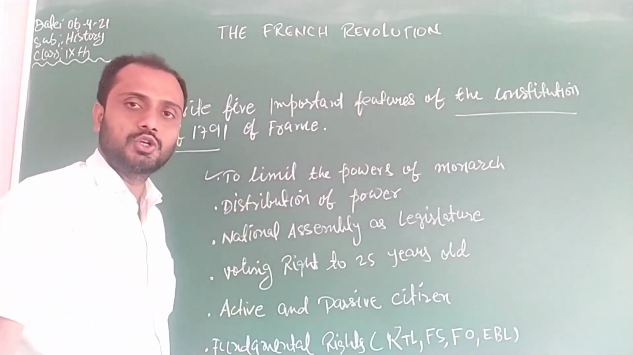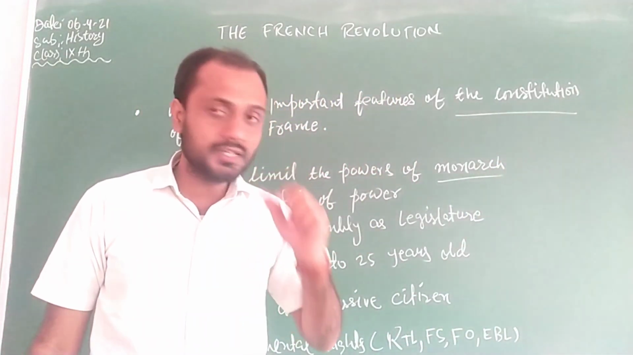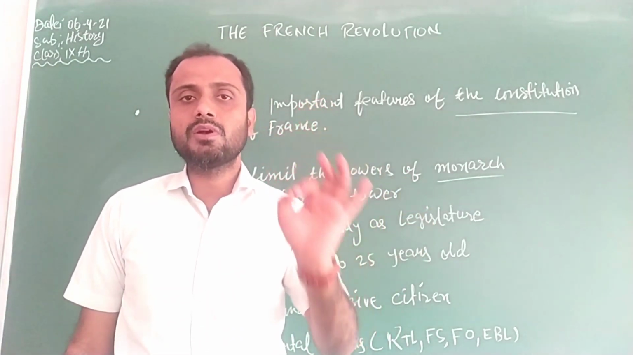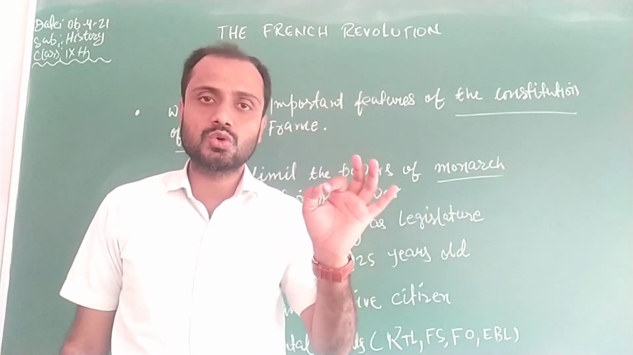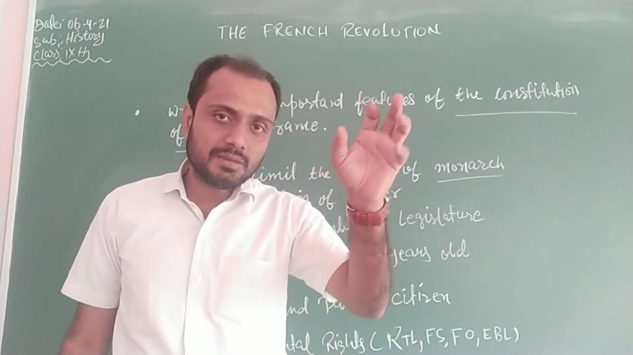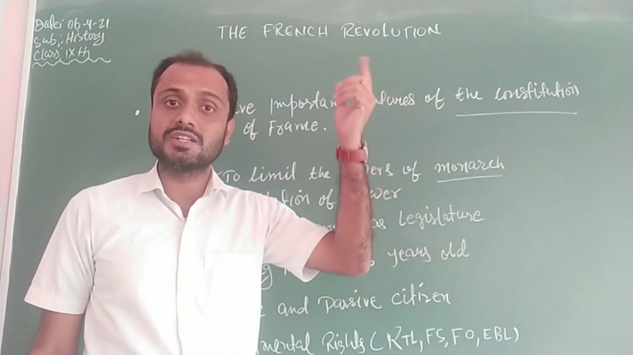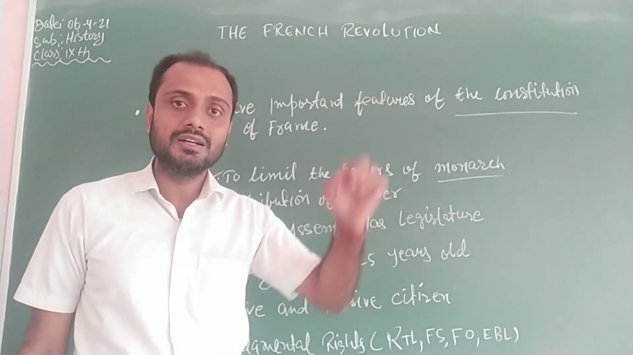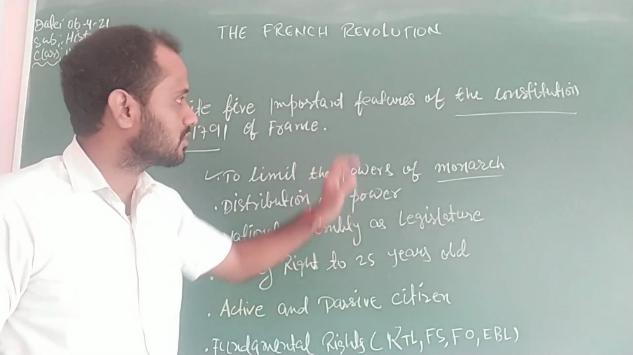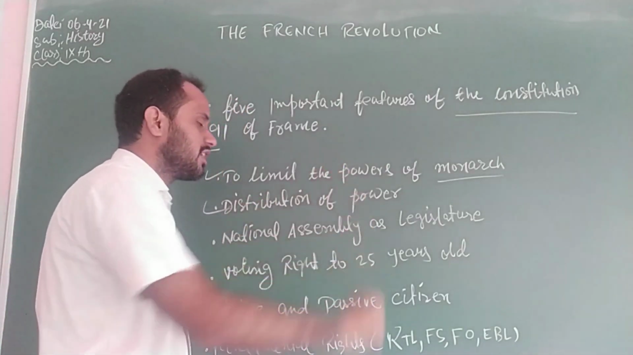In the following lines I am going to describe 5 very important features of the constitution. The first feature is to limit the powers of the monarch. The constitution was written by the people of France, and with its help they decided to introduce constitutional monarchy in France. It means the people limited the power of the monarch, King Louis XVI. So this is one of the very important features of the Constitution of 1791.